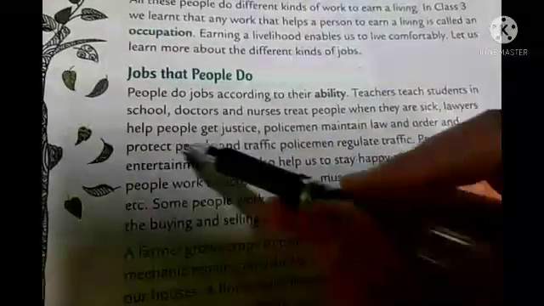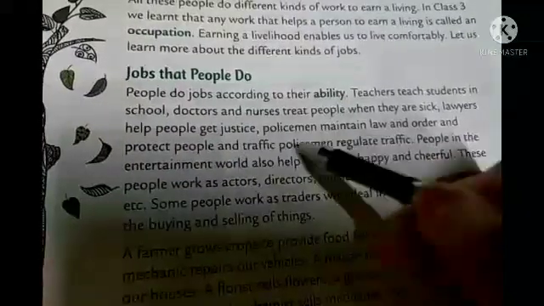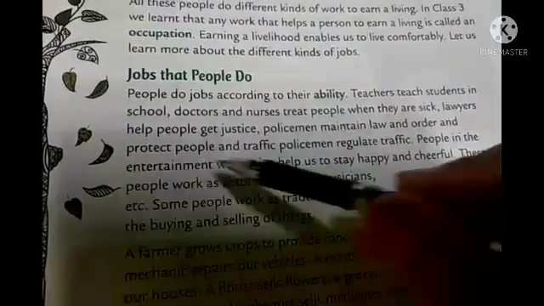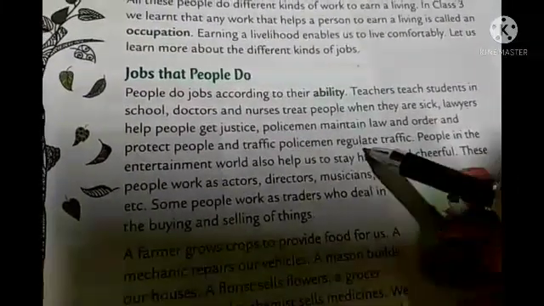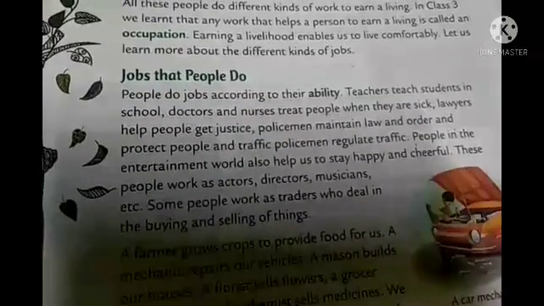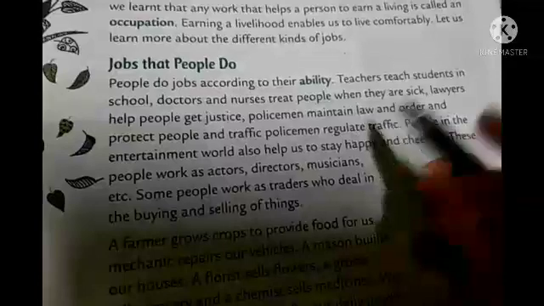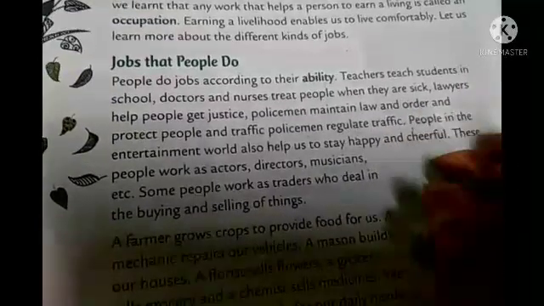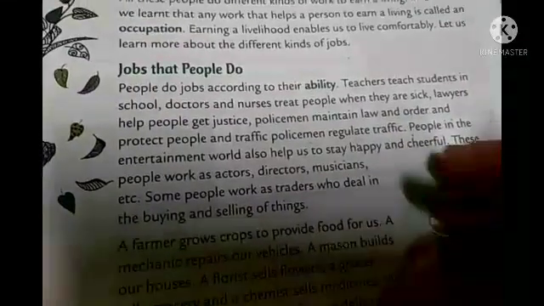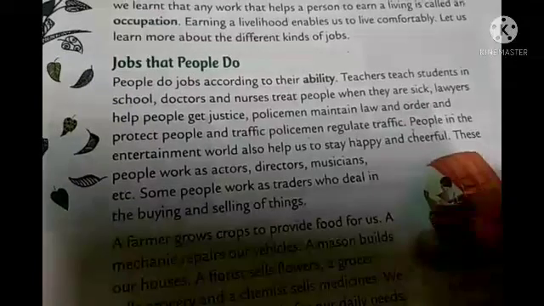Now lawyers help people to get justice, okay? Policemen maintain law and order and protect people, and traffic policemen regulate traffic. I think you all know about this, okay? So here you can see they all know their job properly. That means they know what they need to do, okay? So that means they have skill in that work, okay?